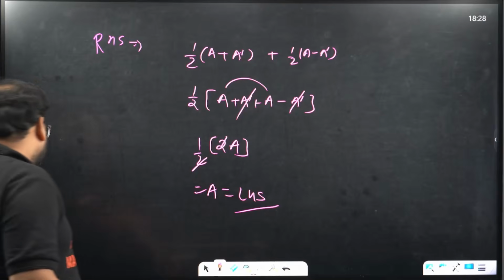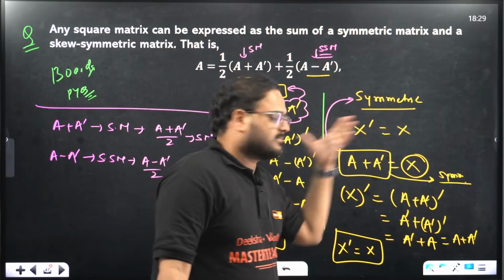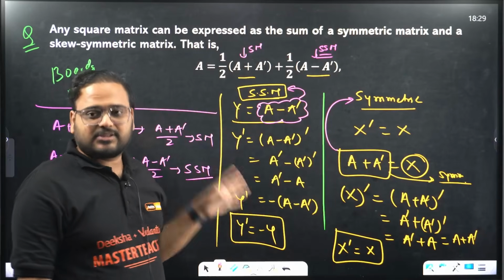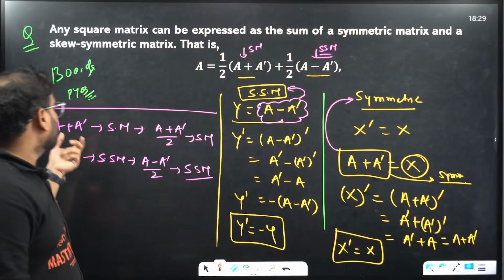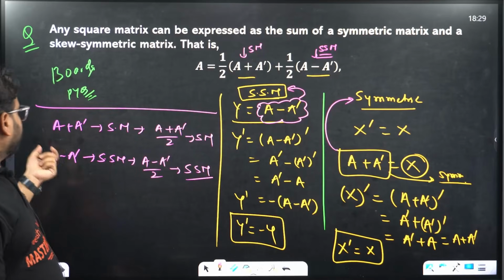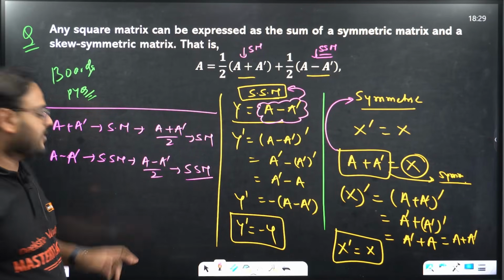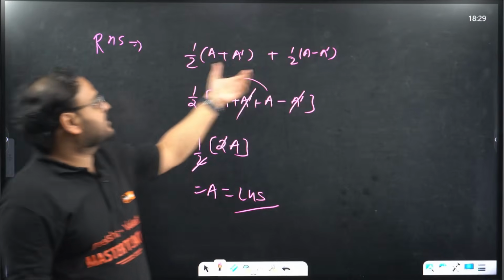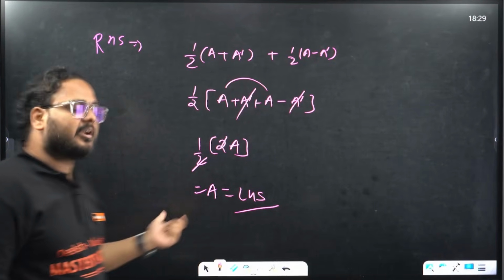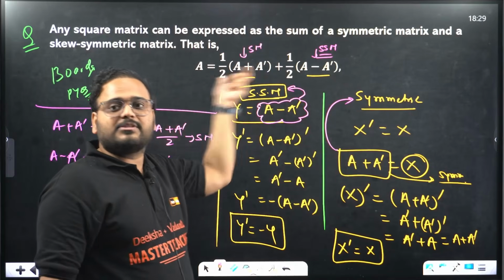So we have done two things over here. First, proven that A plus A dash is symmetric, A minus A dash is Q-symmetric. This is the first part. Second part is showing that if A plus A dash is symmetric, then A plus A dash by 2 is also symmetric. If A minus A dash is Q-symmetric, then A minus A dash by 2 is also Q-symmetric. And then we showed that this sum is actually giving me back the matrix A. So yes, they are symmetric and Q-symmetric parts, and their sum is equal to the matrix A.